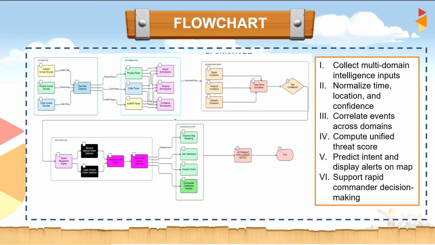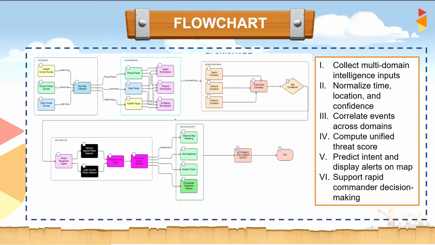These correlations are fed into the threat score calculation, which uses Bayesian logic. Even if each signal is weak on its own, when multiple independent signals align in time, space, and meaning, the system produces a high confidence threat score. Only if the confidence crosses a threshold does the system proceed further. This prevents false alarms.